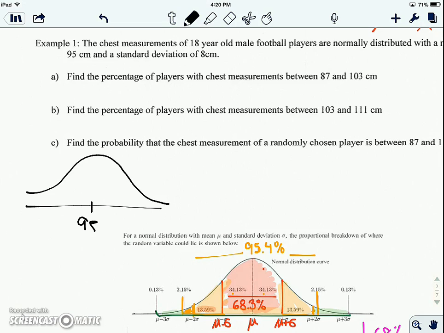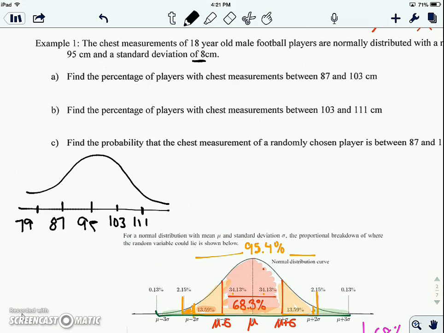And then if we were to add 8, 95 plus 8 is 103, plus another 8 is 111. We're going to go the other way and we'd get 87, 95 minus 8, and then another 8 gives 79. Those are just 2 standard deviations. And they should be the same space.